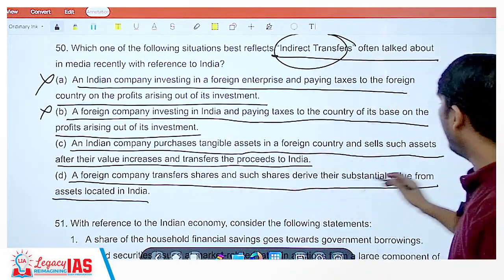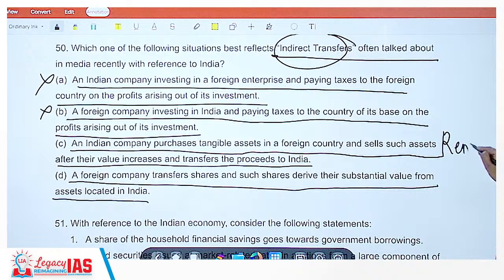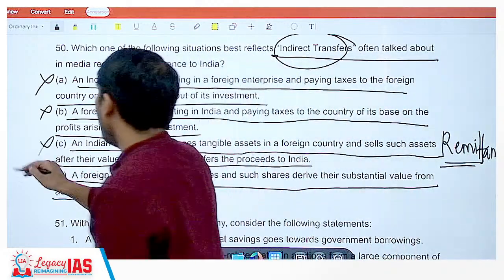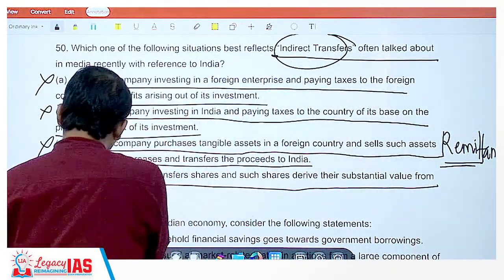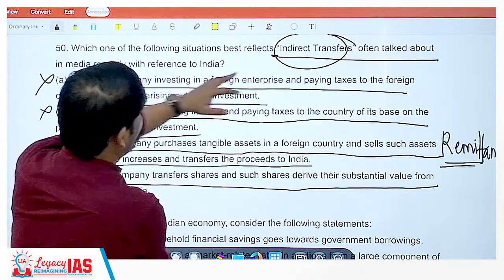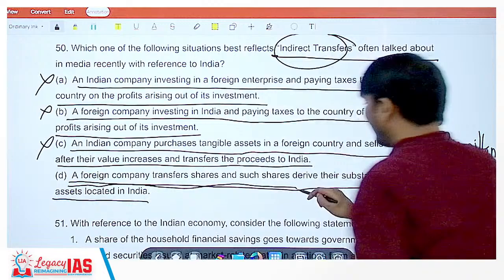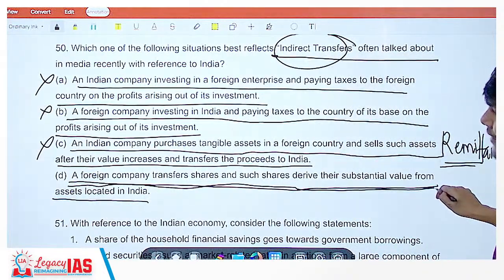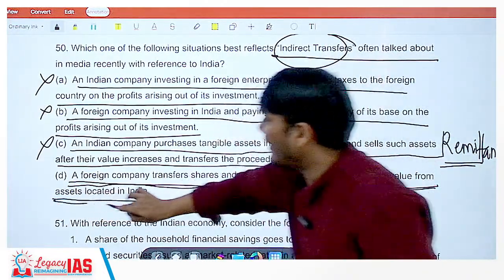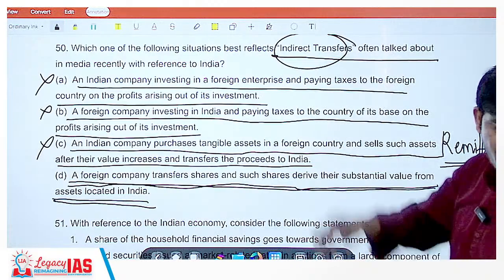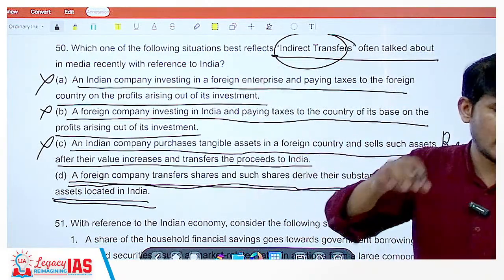This will simply be the definition of remittance. This is remittance. So this is also wrong. The correct option would be a foreign company. When you talk about indirect transfers, it has to be a foreign company transferring shares, and such shares derive their substantial value from assets located in India, and the foreign company has transferred those shares.